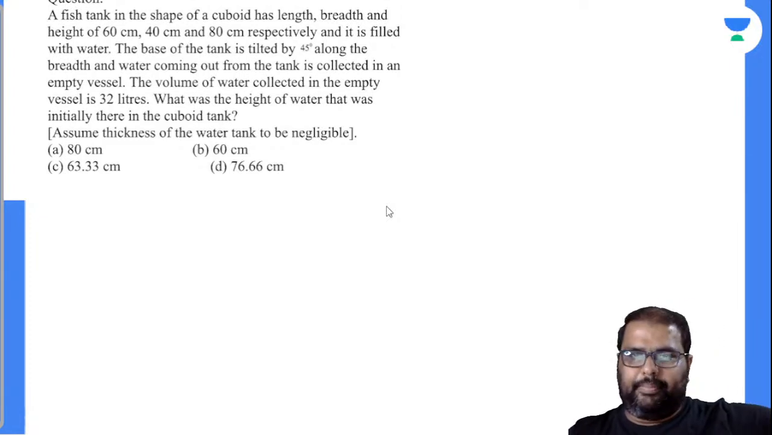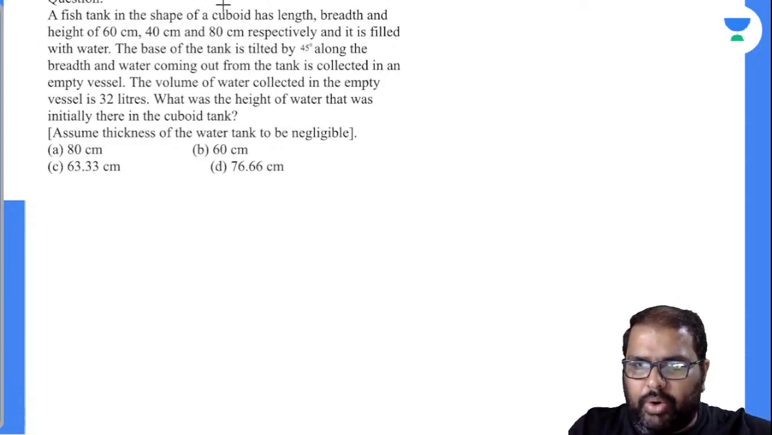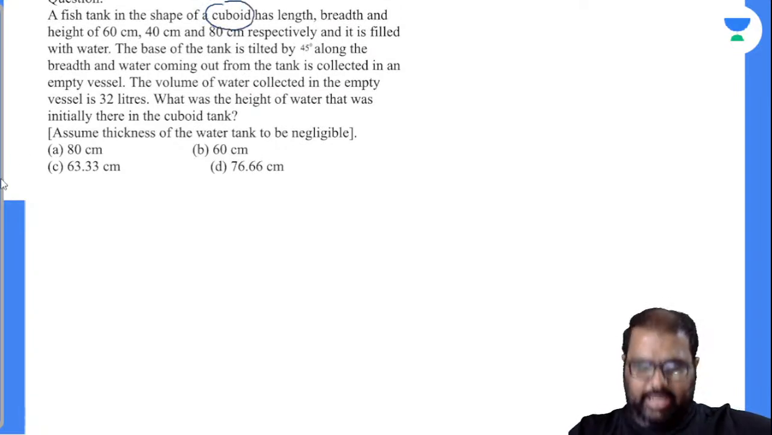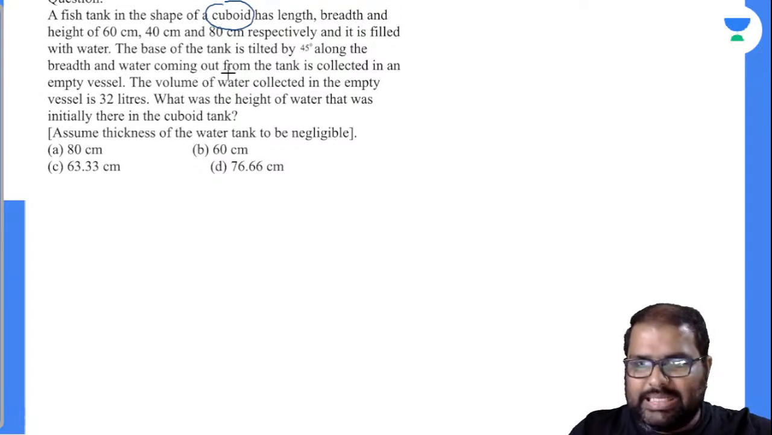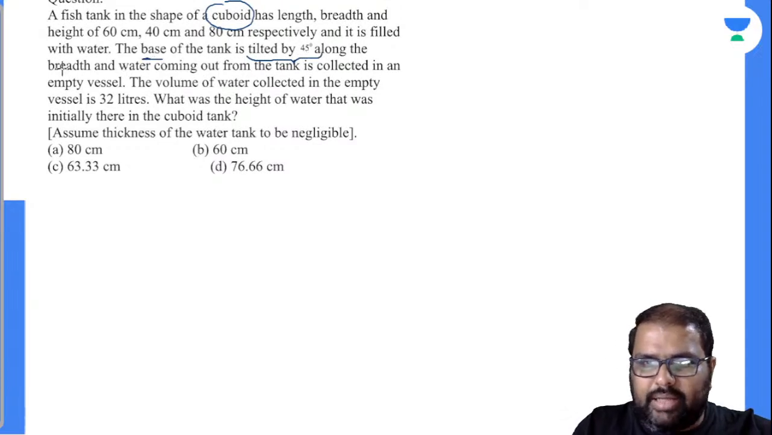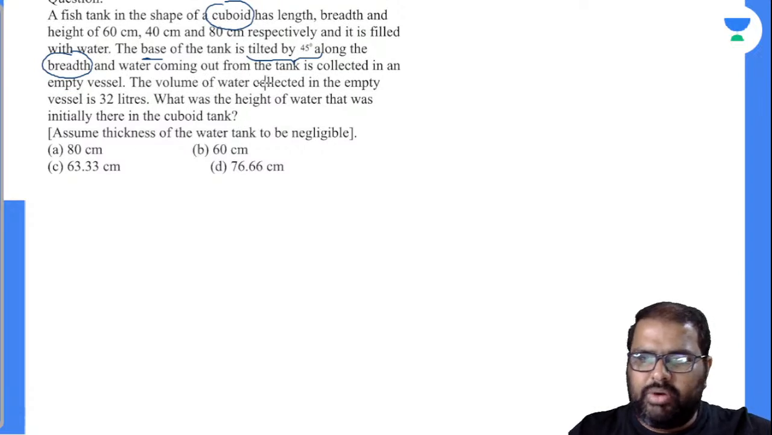Okay? So observe the question there. A fish tank is in the shape of a cuboid, with length, breadth and height of 60, 40 and 80 centimeters respectively, and it is filled with water. The base of the tank is tilted by 45 degrees along the breadth, and the water coming out of the tank is collected in an empty vessel. The volume of the water collected in the empty vessel is 32 liters.